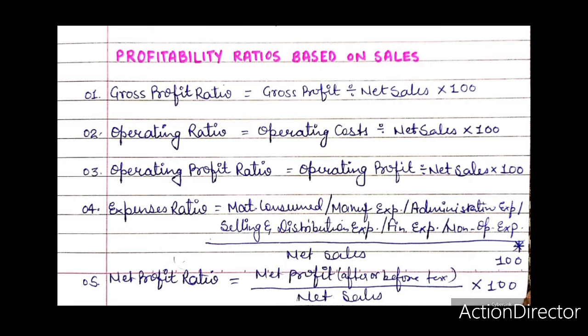In other words, operating profit is calculated by subtracting all direct and indirect expenses relating to main business from net sales. This ratio is calculated by using the following formula: operating profit divided by net sales into 100, or gross profit minus operating expenses divided by net sales into 100, or 100 minus operating ratio.